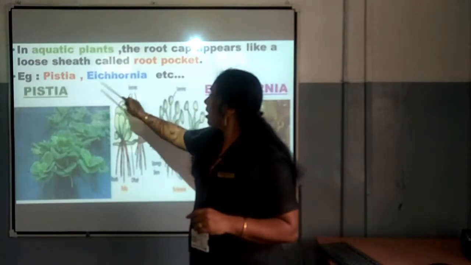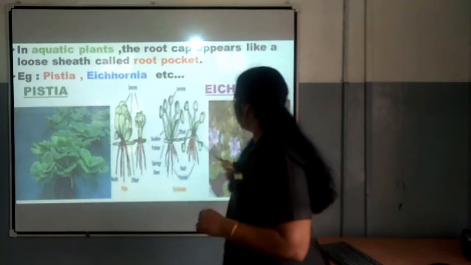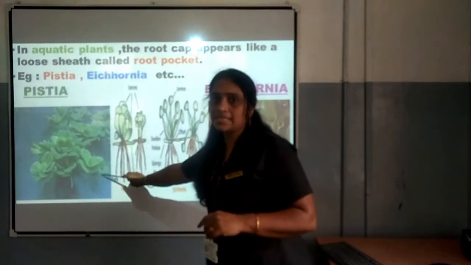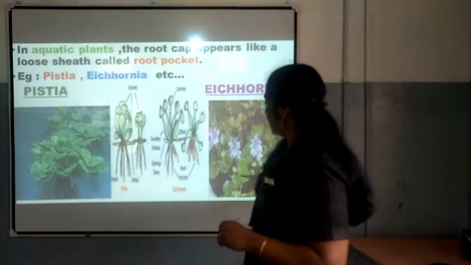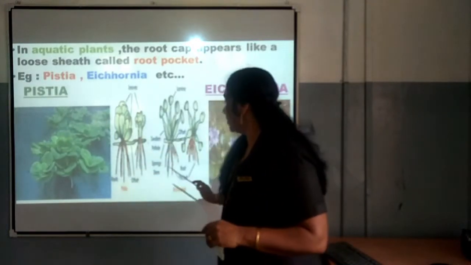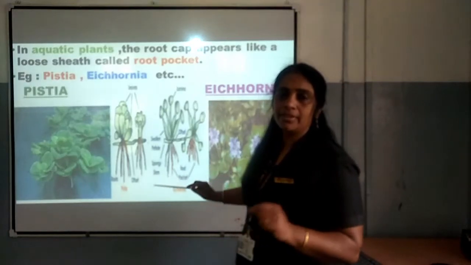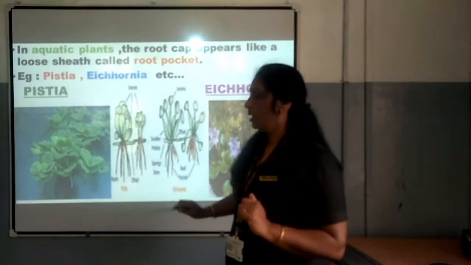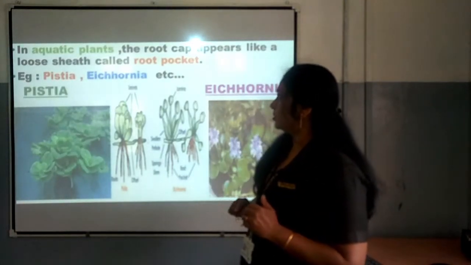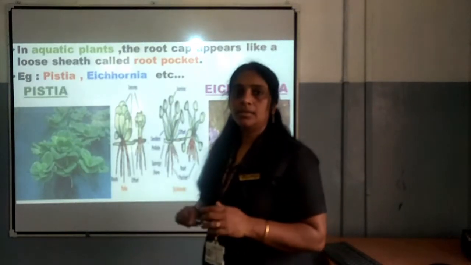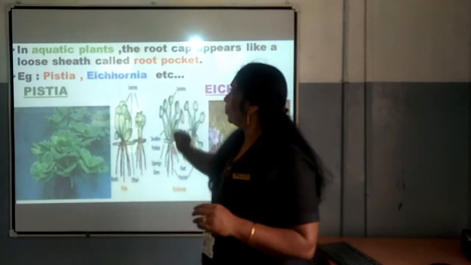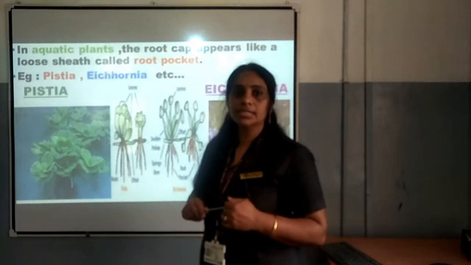Examples are Pistia and Eichhornia. These are aquatic plants, and in these plants we can see root pockets instead of root cap. They have minute pockets, and that is called root pockets. Okay. This is the example of root pockets in the case of aquatic plants.